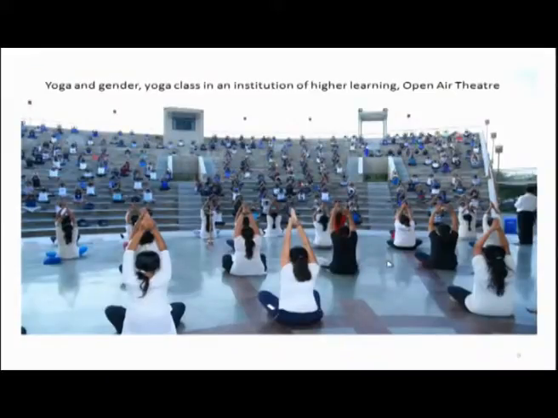This is another visual. I am just showing you how visuals can be used. This is a visual of a yoga class in an institution of higher learning. This is an open air theatre, and what interesting thing you find in this visual is the gender segregation.